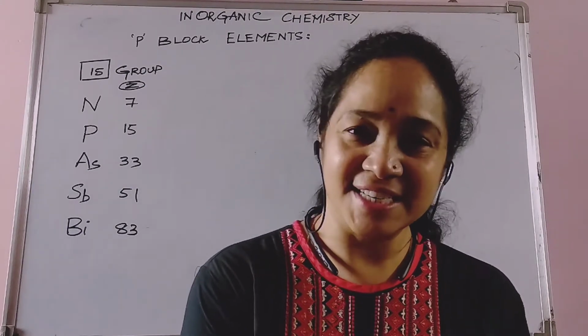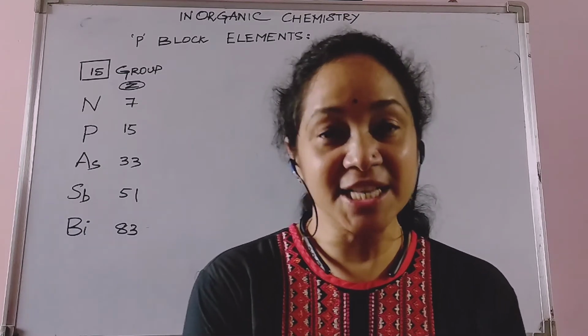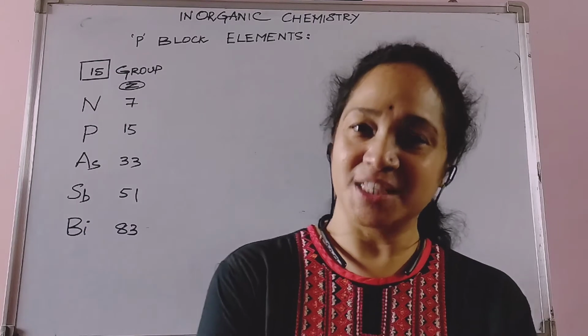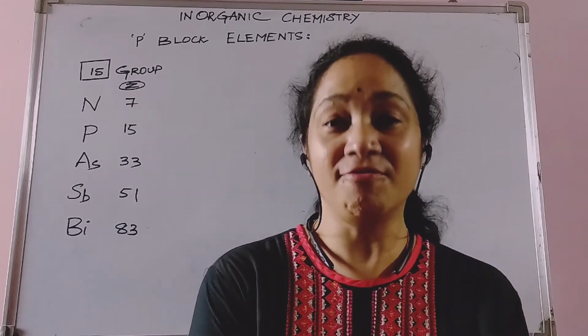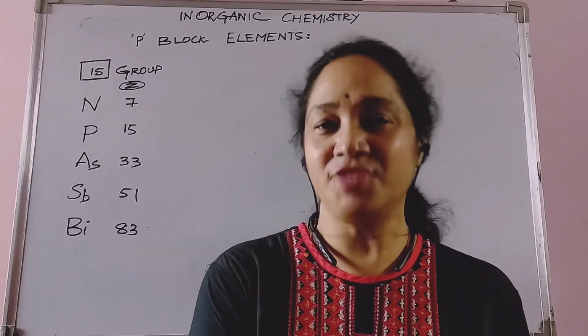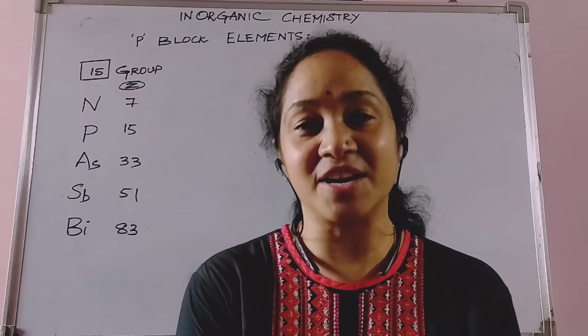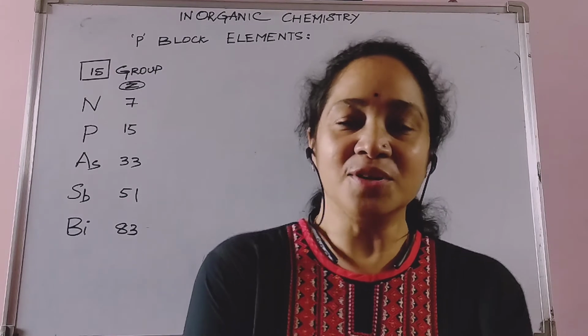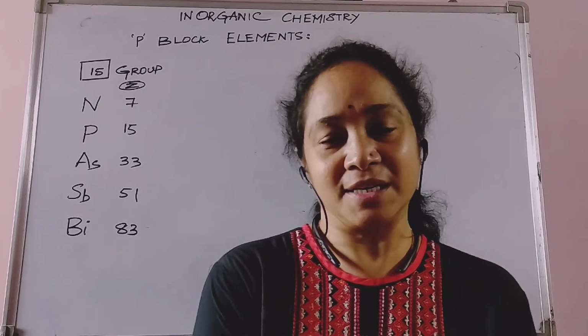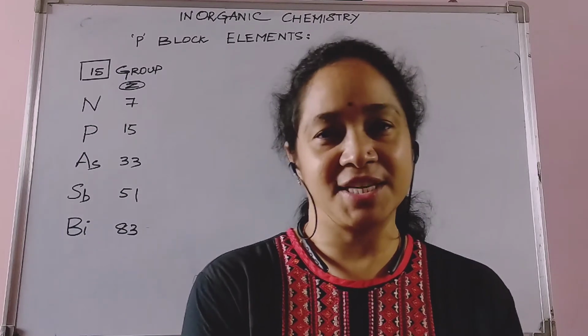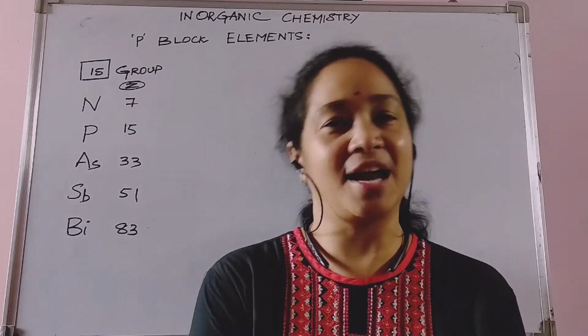In 11th standard, we have discussed the 13th and 14th group elements of the p block. Now today I am going to explain to you, in inorganic chemistry, the 15th group elements. The 15th group elements are headed by nitrogen, so we also call it the nitrogen family. This 15th group consists of certain elements, namely nitrogen, phosphorus, arsenic, antimony and bismuth.